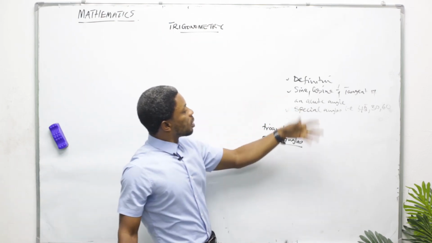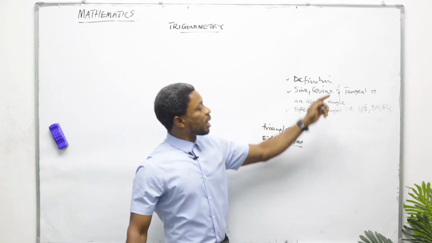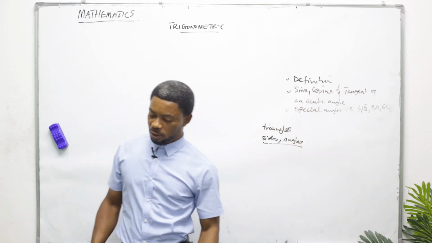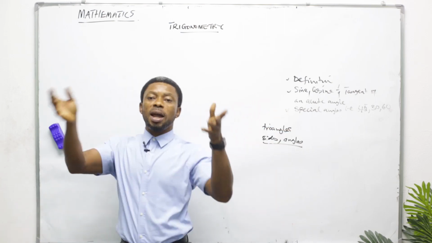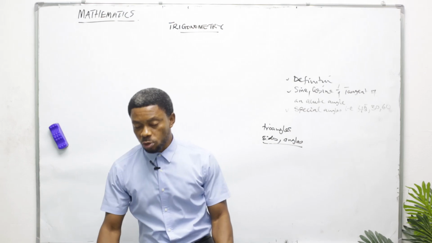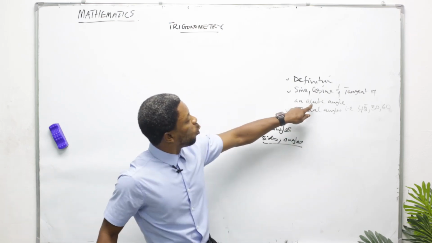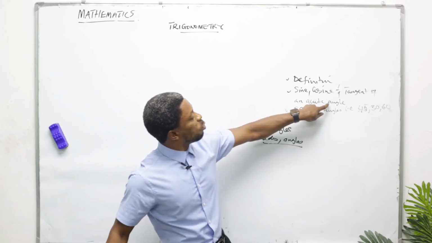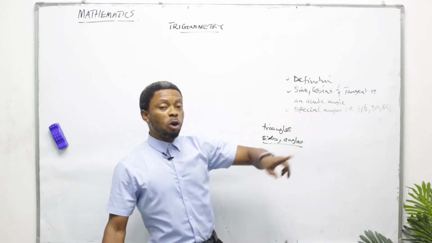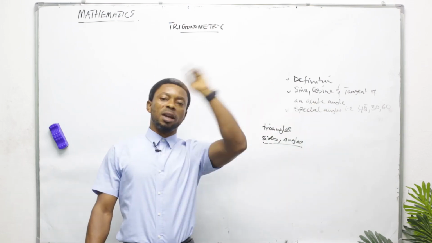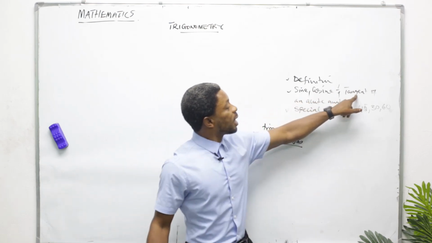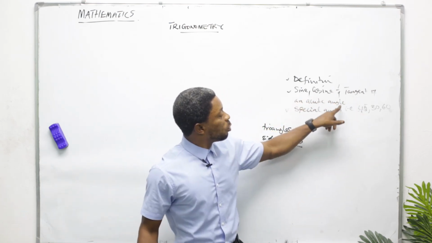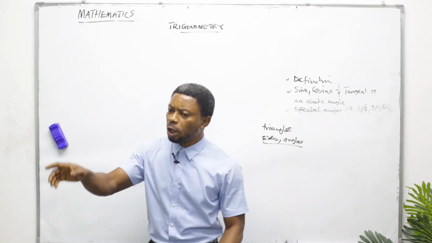Now let's go to sine, cosine, and tangent of an acute angle. Somebody may say, why not obtuse, reflex, and other types of angles? If you know how to find the sine of an acute angle, the idea will also help you find the sine of every other angle you can imagine. The question is, what is an acute angle?